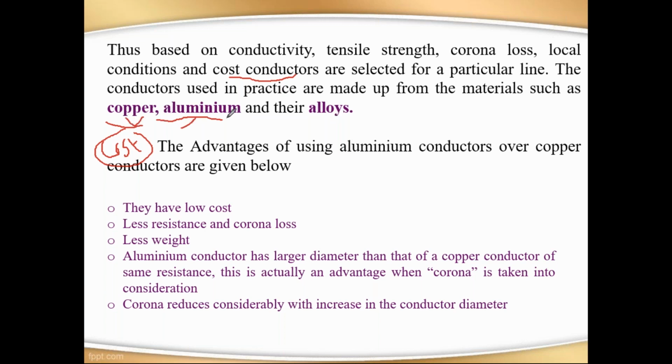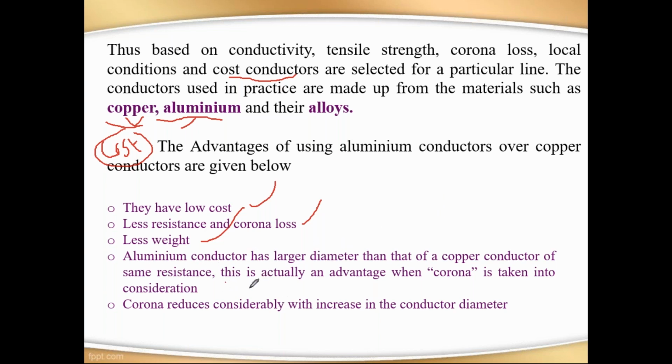Because they are cheaper in cost and available more, right? So why they are using only two, these are the reasons. The first one is they have low cost, low resistance and corona loss, less weight, and aluminum has a larger diameter than copper. I already said, for the same electrical conductivity, when it comes to diameter, aluminum has the more diameter and copper has the less diameter. If the diameter is more, what will happen? Corona loss we can automatically reduce. So that's why they are using aluminum in the overhead transmission line.